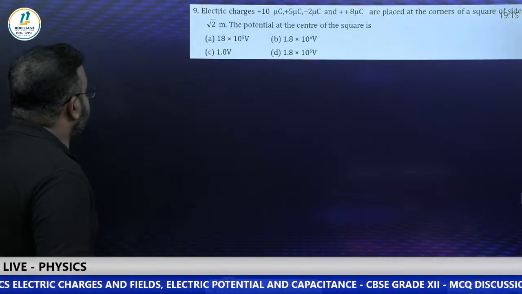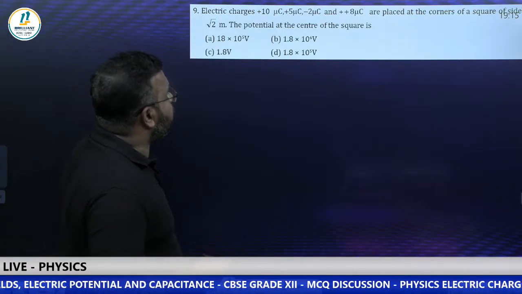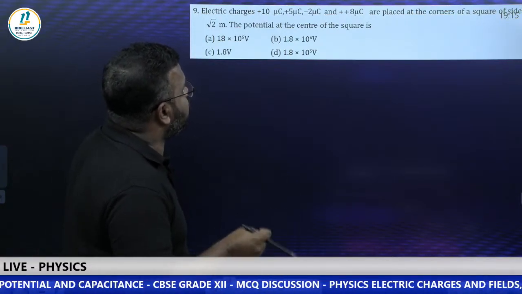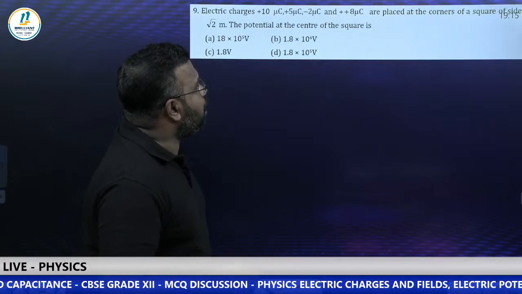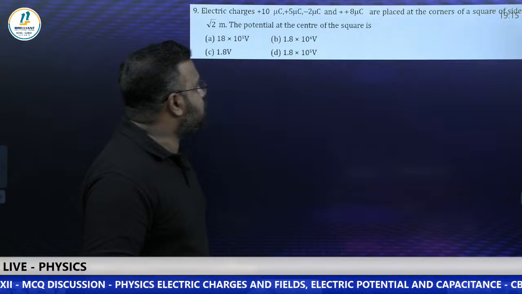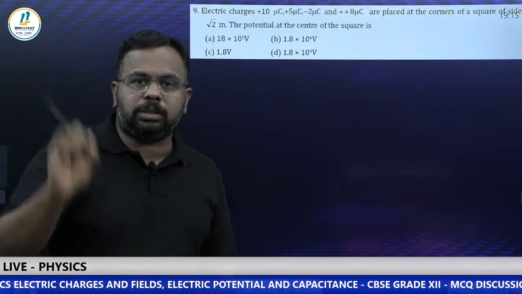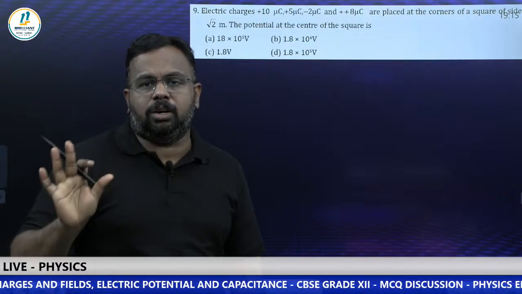Going to the next question, question number 9. Electric charges plus 10 microcoulomb, plus 5 microcoulomb, minus 2 microcoulomb and plus 8 microcoulomb are placed at the corners of a square of side √2 meter. The potential at the center of the square is a direct numerical. They are asking what is the potential at the center of the square.